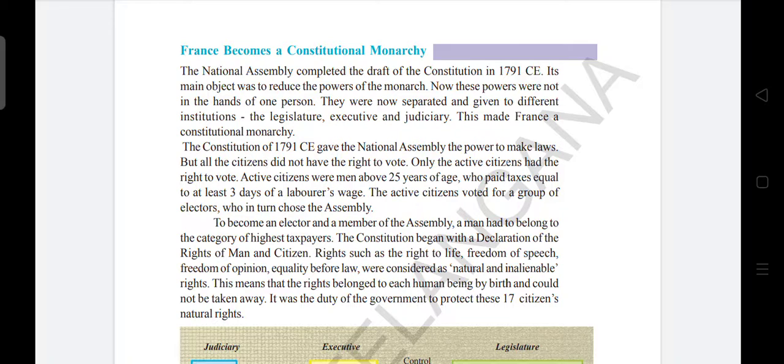So, what are the rights? Rights such as the right to life, freedom of speech, and freedom of opinion, and equality before law. These were considered as natural and inalienable rights. So, this means that rights belong to each human being by birth and could not be taken away. It was the duty of the government to protect these citizens' natural rights.